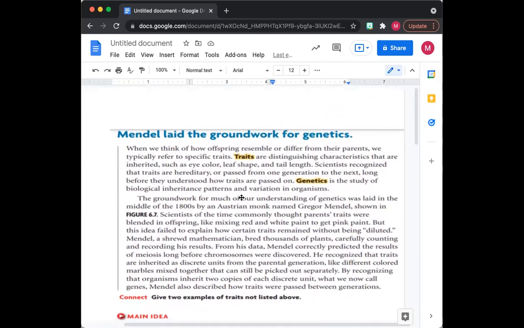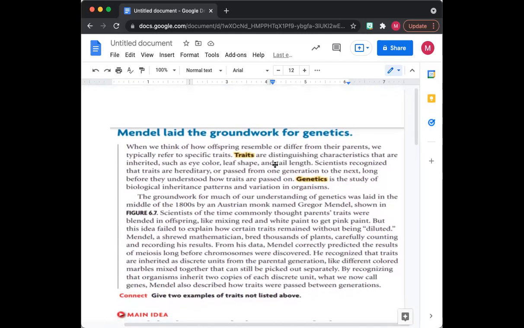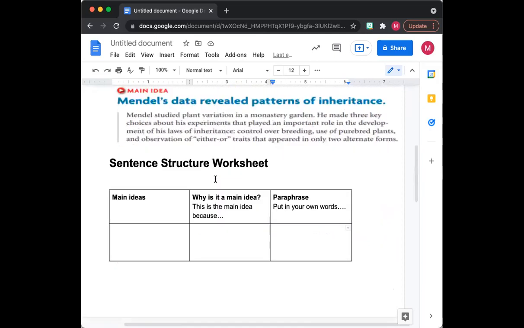The second sentence says, traits are distinguishing characteristics that are inherited, such as eye color, leaf shape, and tail length. I'm going to ask myself again, does that sound important? I believe it does, so I'm going to write it down in this box below.